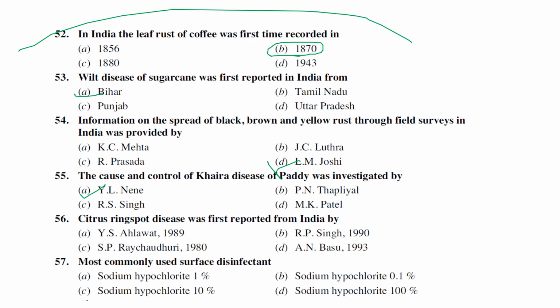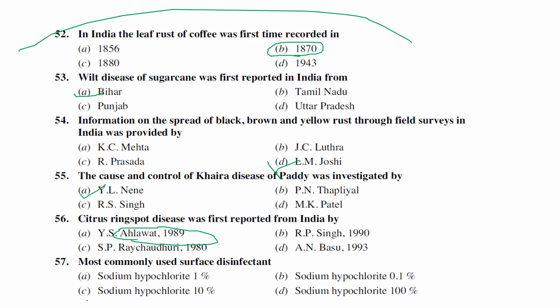Then how can we manage this? This is very simple: application of zinc sulfate rectifies this Khaira disease, because it's a nutritional disorder. We can easily rectify it if we supply the proper amount of nutrients. That's it. The next one: citrus ring spot disease was first reported in India by Ahlawat in 1989.